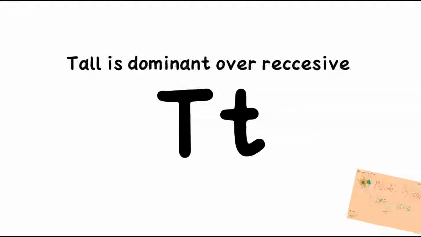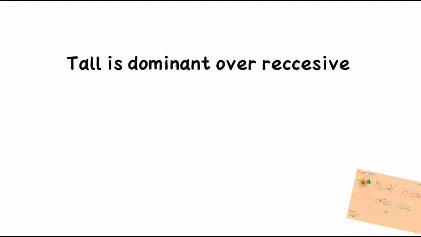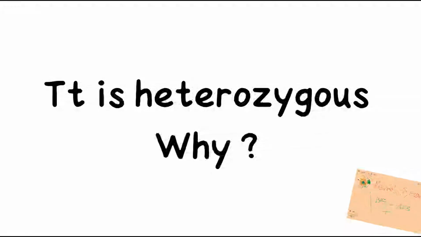So he proposed that in a pair of dissimilar factors, one is dominant and the other is recessive. In this case, the capital T tallness is dominant over the small t dwarfness, which is recessive. He observed identical behavior for all the other trait pairs that he studied. So it is convenient to use capital and lowercase alphabet symbols to remember this concept of dominance and recessiveness. Capital T small t is heterozygous. Why? We will know in the next video.